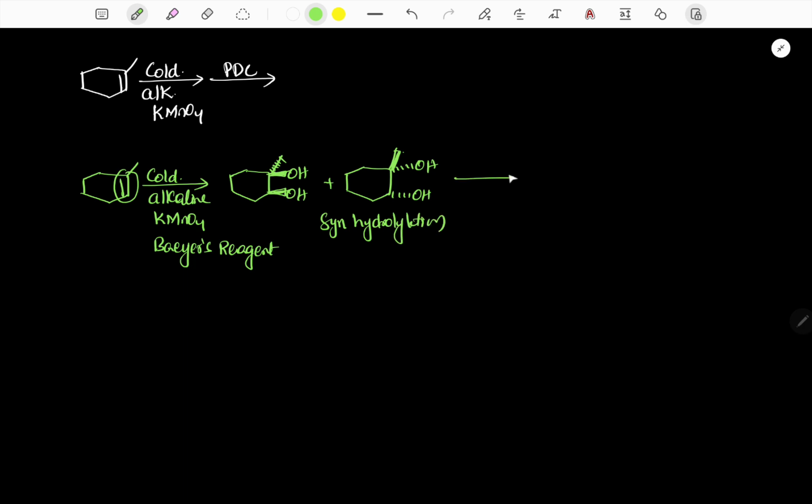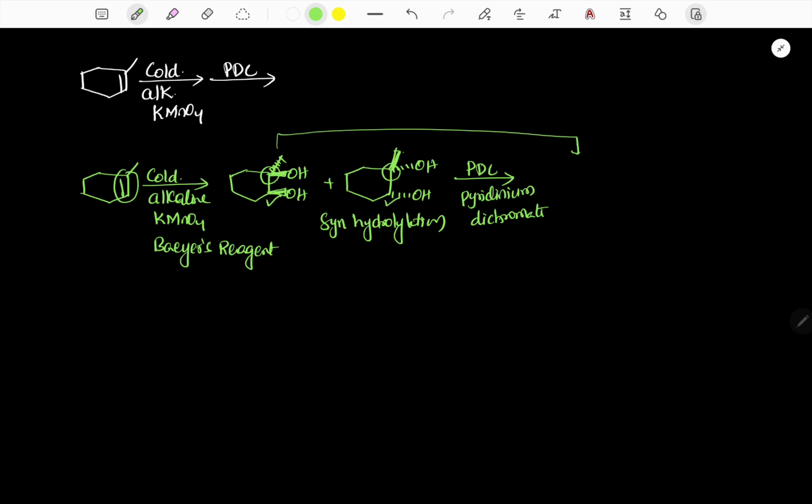Now it is treated with the oxidizing agent PDC, pyridinium dichromate. Here we know that a tertiary alcohol does not undergo oxidation, but a secondary alcohol undergoes oxidation.